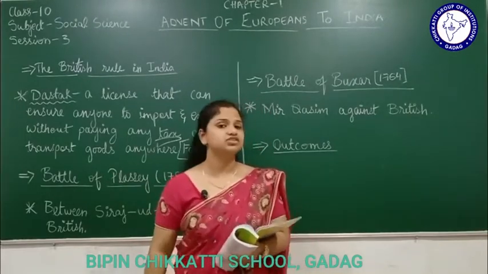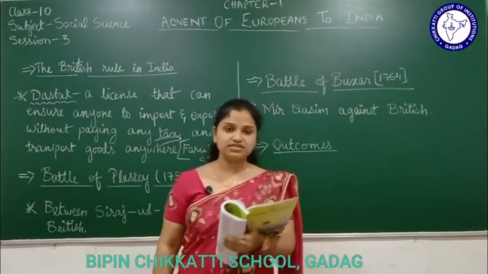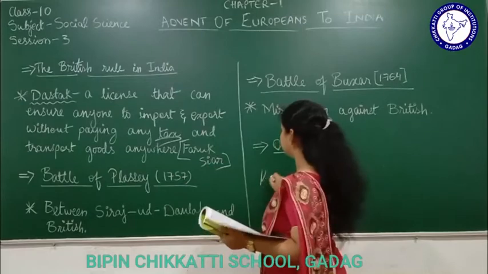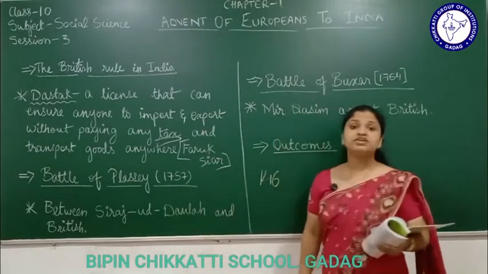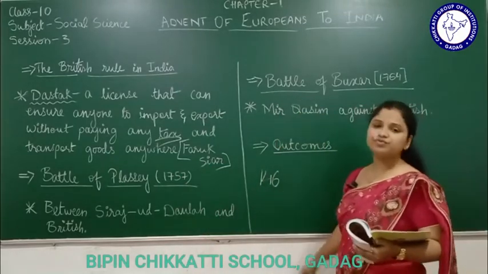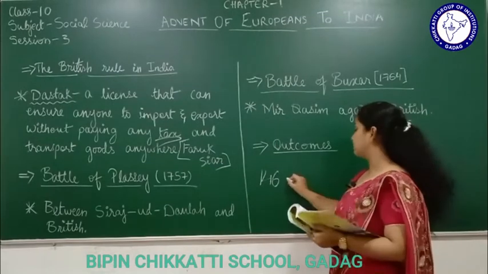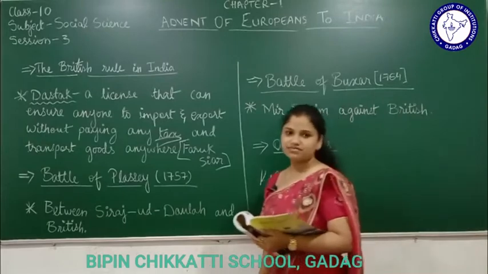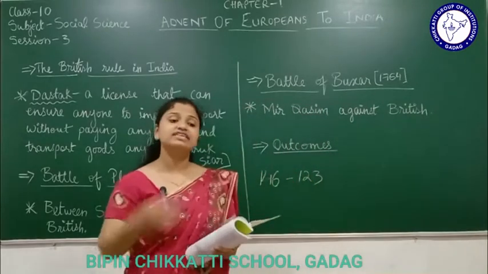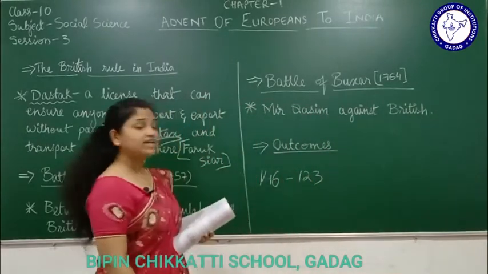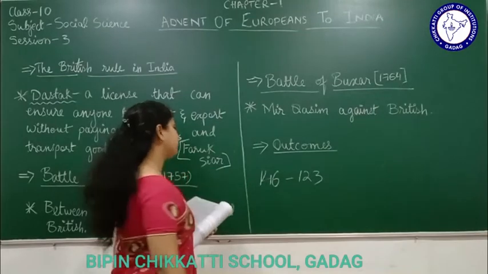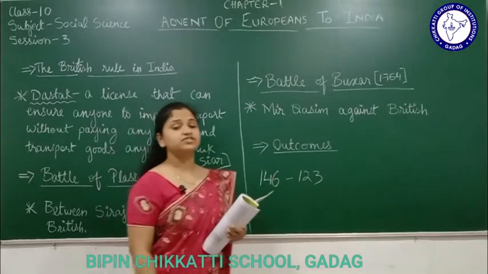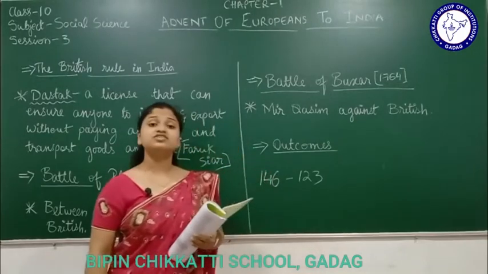How many Britishers did he imprison? He had imprisoned 146 Britishers in a small room. Out of those 146, 123 Britishers had died in that room itself. Who had captured them? Siraj-ud-Dawla had captured 146 Britishers in a room, and out of 146, 123 had died.